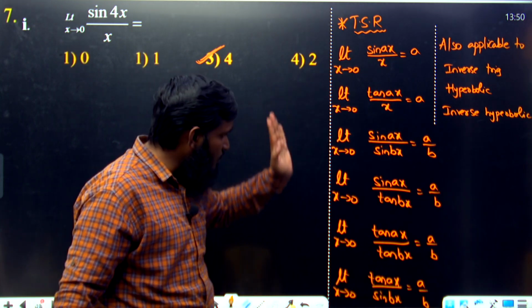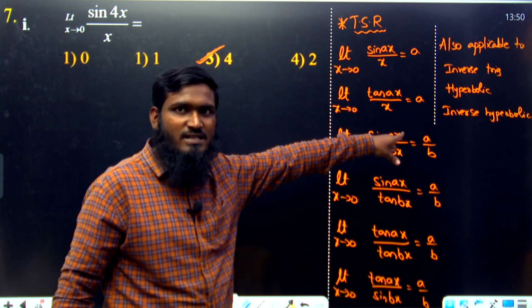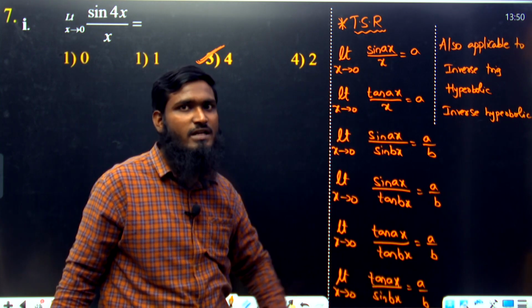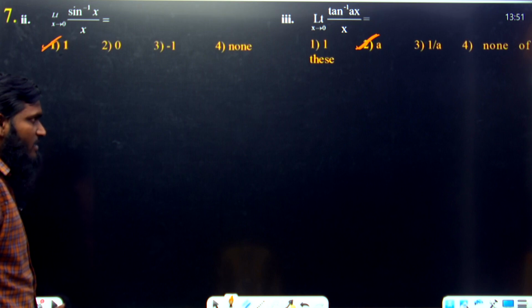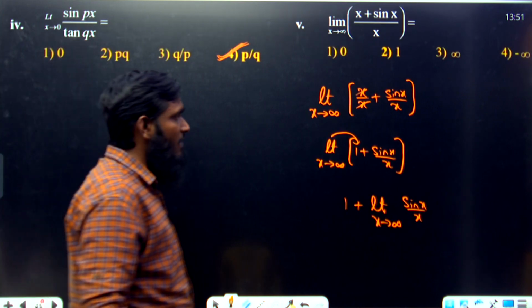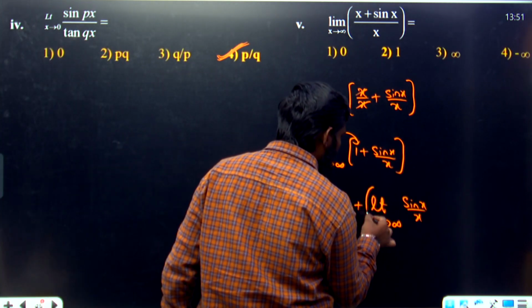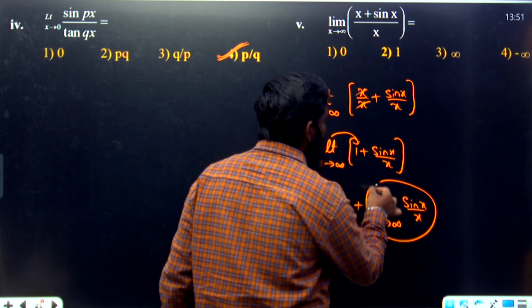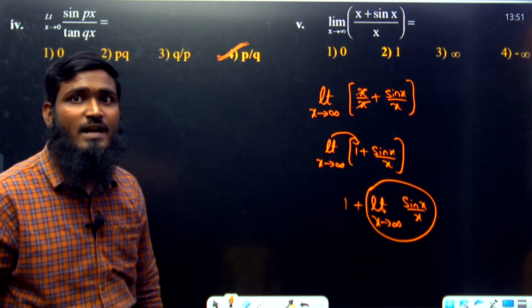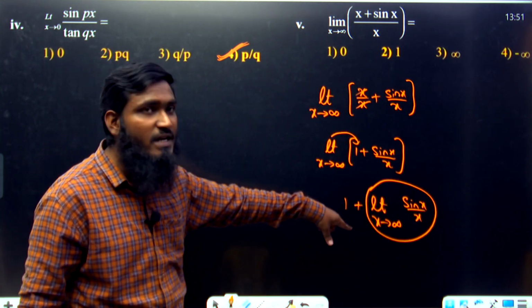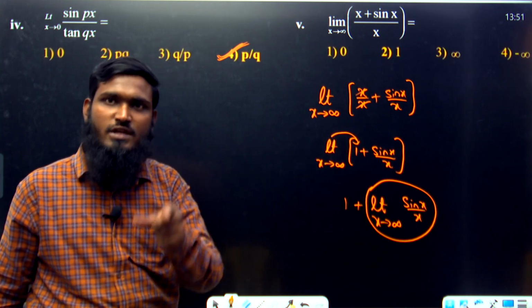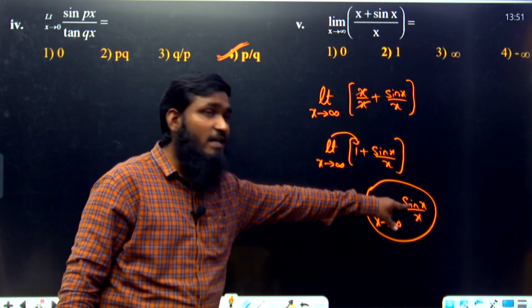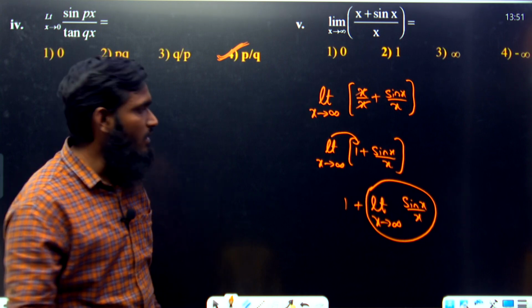If x tends to 0, then only you can write these answers as a by b. But whenever x tends to infinity, this answer is equal to 0. Limit x tends to infinity, sin x by x is equal to 0. Limit x tends to 0, sin x by x is equal to 1. Like that we are having.